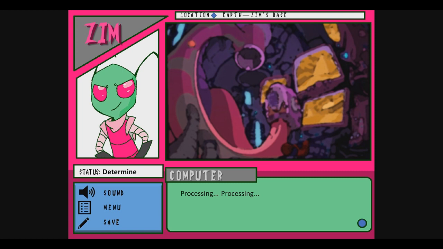Proceeding. Unable to complete insufficient power and equipment. Our satellite dish is not powerful enough to scan that far. I see, then I'll just have to get one.